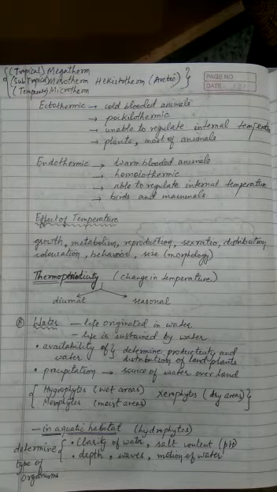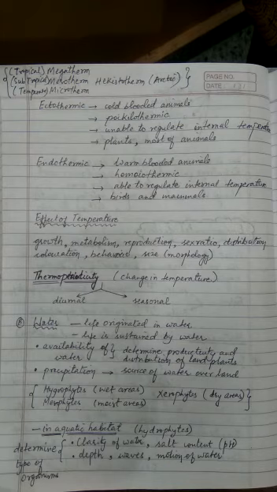thermoperiodicity. And then in a year, we all know seasons change. When seasons change, there is also a certain change in temperature visible. Summer will be the hottest, followed by autumn, slightly cooler, then winter will be cold, and then spring again will be slightly cool, and finally it will be followed by hot summer.